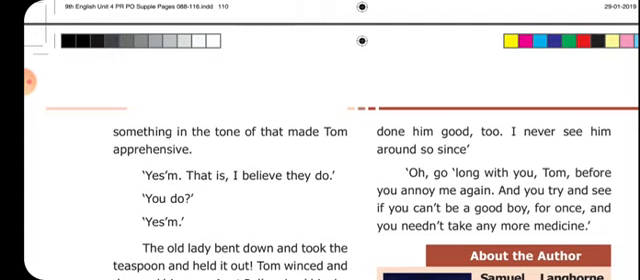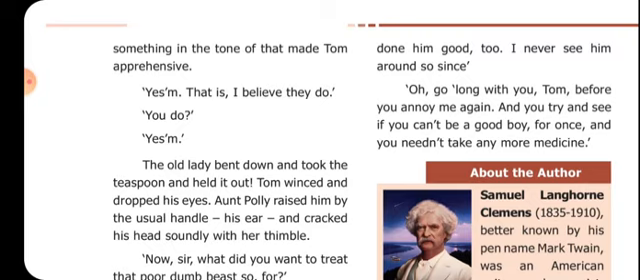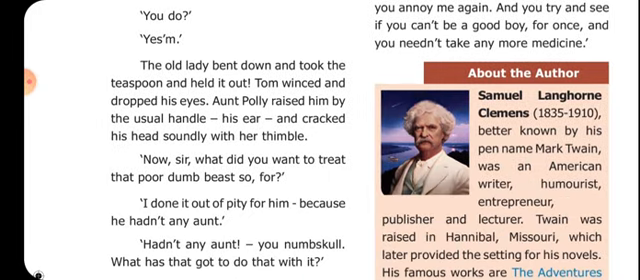Next, the old lady bent down and took the teaspoon and held it out. Tom winced and dropped his eyes. Aunt Polly raised him by the usual handle, his ear, and cracked his head soundly with her thimble. Now, sir, what did you want to treat that poor dumb beast so for? I done it out of pity for him because he hadn't any aunt.